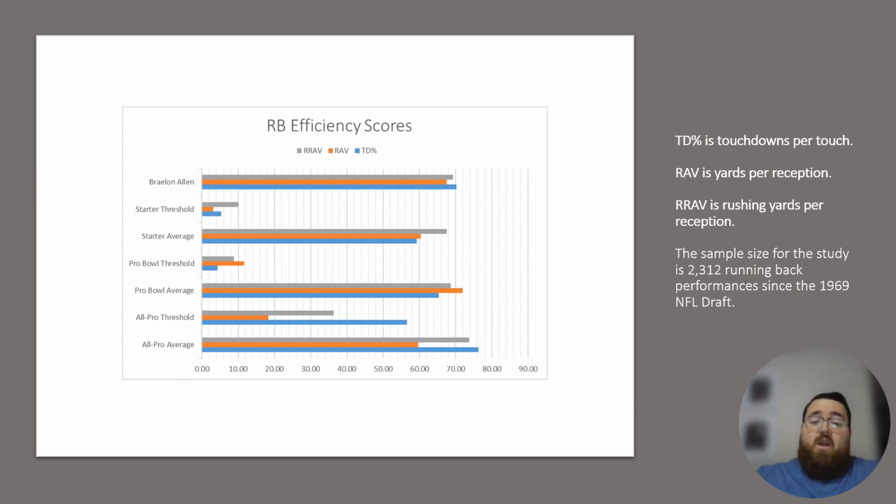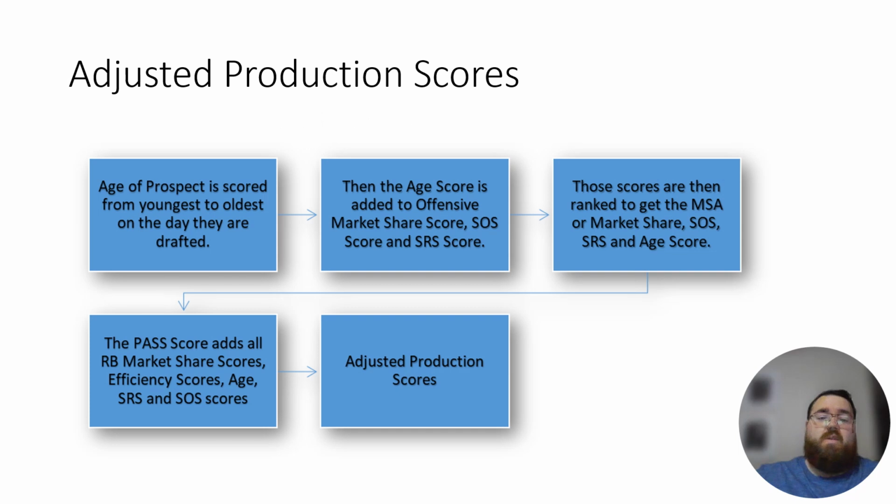RRAV is rushing yards per touch. RAV is receiving yards per reception. So basically, RAV is how many yards they averaged when they caught the ball, and then RRAV is how many yards per touch they had. One thing about Braelon Allen is he was extremely efficient with the football. So despite the fact that he was not very good in terms of his receiving yardage market share, he did pretty dang well in terms of his efficiency when the ball was in his hands.